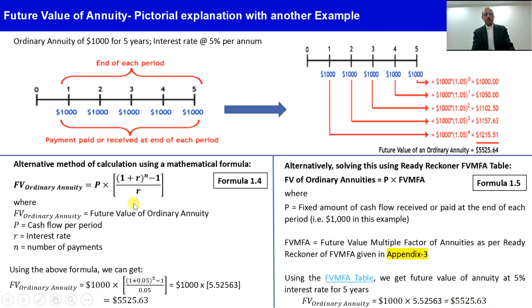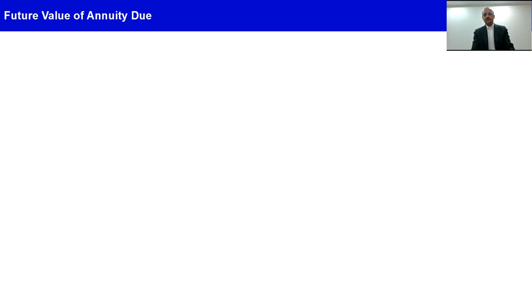So there are two ways of doing it. One is this mathematical formula. The second way is to directly go to the ready reckoner table, find the future value multiplication factor for annuity, and multiply by the annuity amount. And third is this long method using 1 plus r raised to power n and then taking the sum of all the future values. In all three methods we will get the same final result.